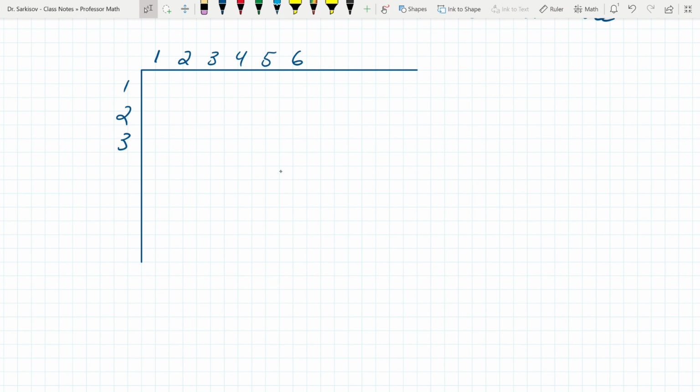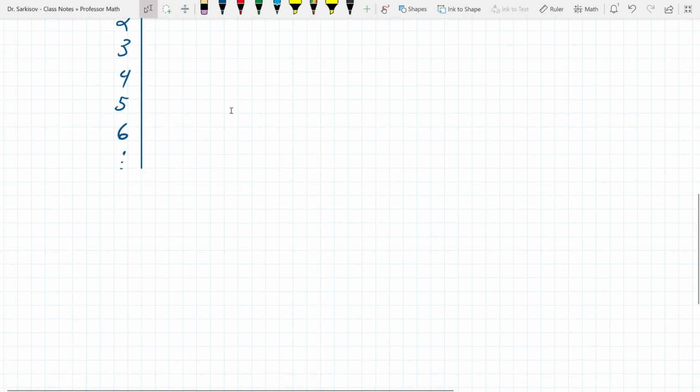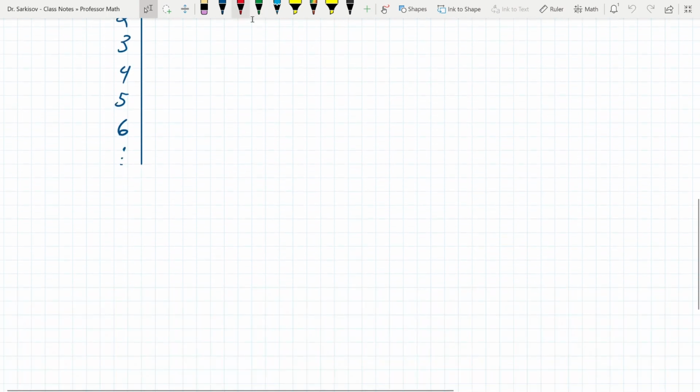Fractions, rational numbers, positive integers are natural numbers over natural numbers, and they can be negative or positive, by the way. So look, 4, 5, 6, and so on and so forth. And the quick question I have for you is, on a side note, would you be able to see that integers can also be proven to be countable? This is an easier argument than for rational numbers.